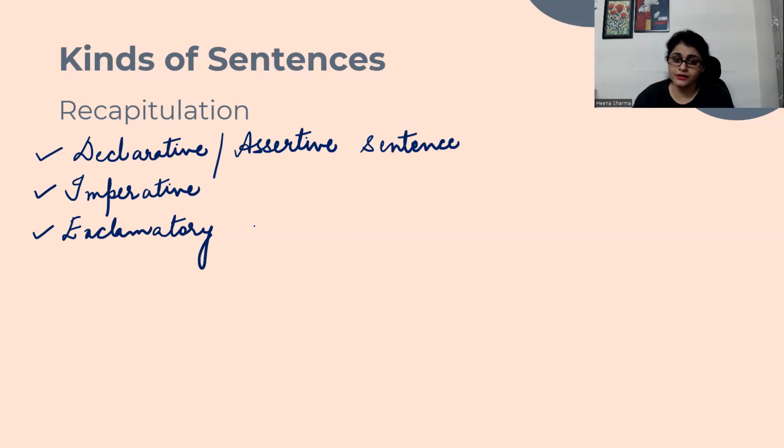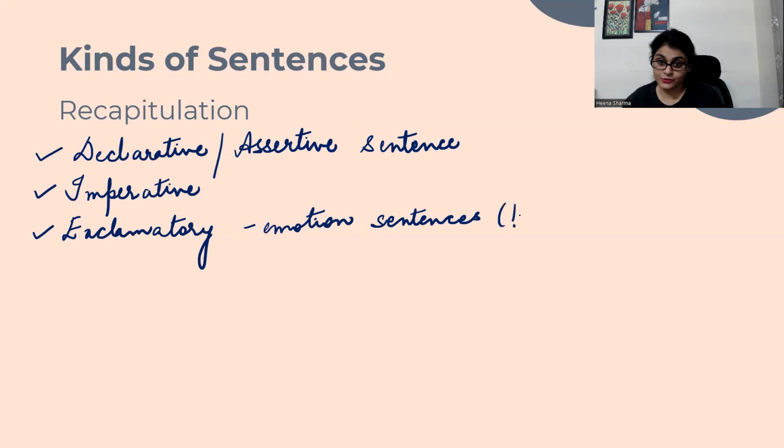Exclamatory sentences are emotion sentences, the sentences that show sudden feelings or emotions. I'm writing it over here, emotion sentences, so that you know how to remember. Exclamatory sentences always end with an exclamation mark.